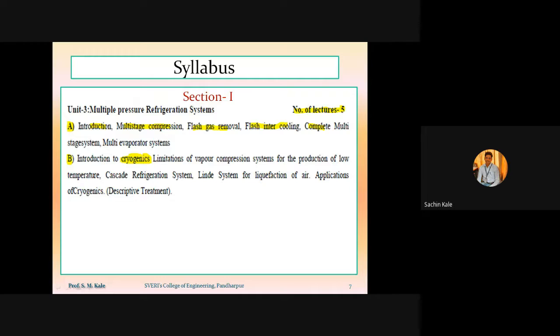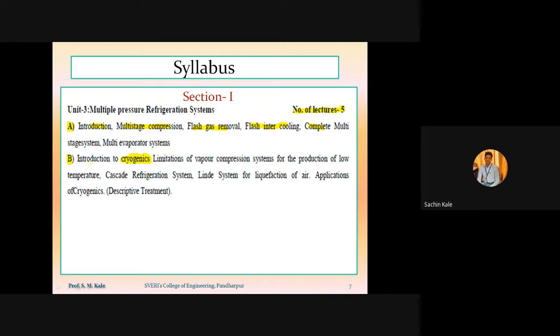There are various applications where we require to maintain the temperature, in the medical field as well as in the chemical field. Here we require to maintain the temperature of that substance below minus 150 degrees centigrade. So to produce that temperature below minus 150 degrees centigrade, we have to have cryogenics. So here part B is related to cryogenic.